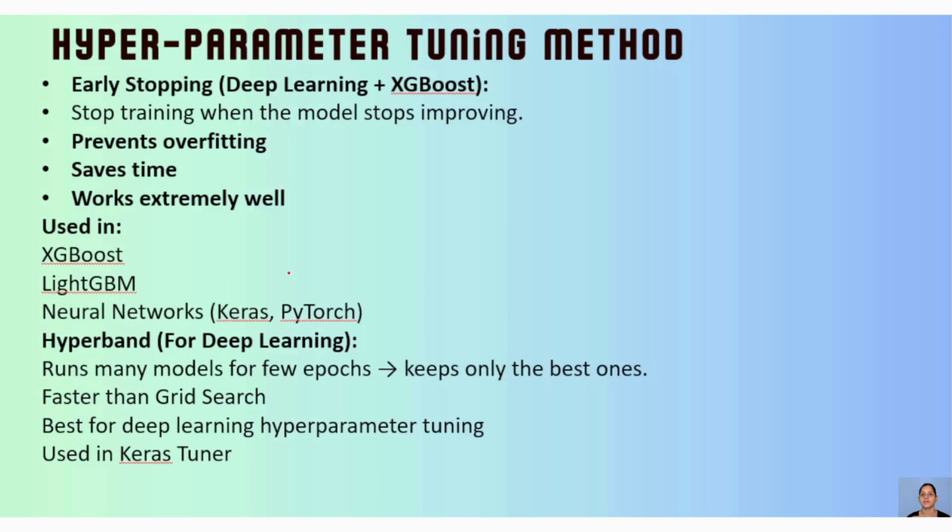It is going to give me the best hyperparameter which I can use for my model study. It works extremely well with all kinds of different models because we can use this in XGBoost, which is the ensemble technique, LightGBM, neural networks, and Hyperband in case of deep learning. So like that, it can run with many models.